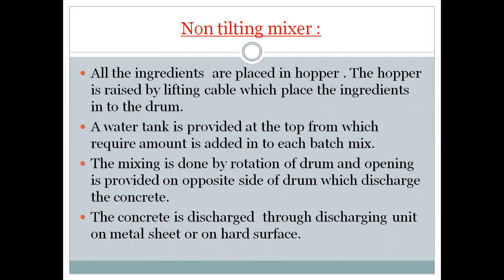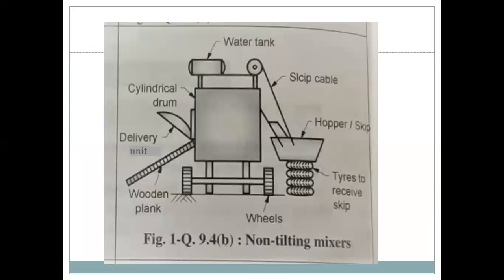Next is the non-tilting mixer. So this is the diagrammatic representation of the non-tilting mixer. It contains the water tank at the top. It has the cylindrical drum. Then there is a delivery unit, wooden planks, wheels, then the hopper. Then a cable is provided.